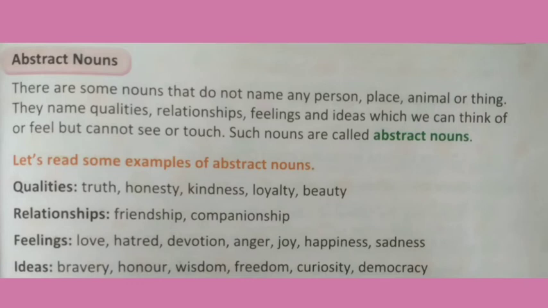Okay, next, joy, the same thing with joy also. Happiness: if anyone is happy, you can feel that he or she is very happy, but you cannot touch that happiness. You can just think and feel it only. Same with sadness: you cannot touch or see sadness, but you can think about sadness and feel it. The last example of abstract nouns is ideas.